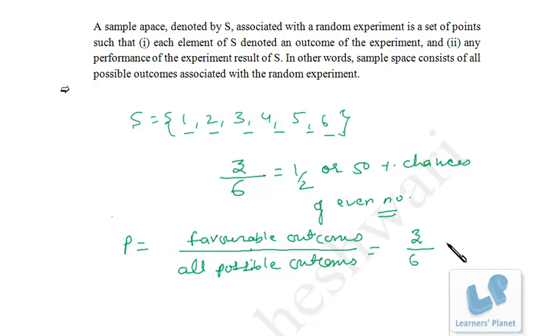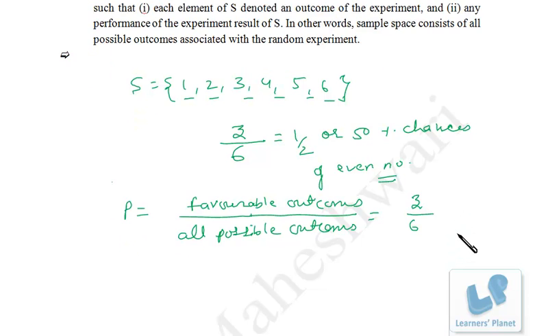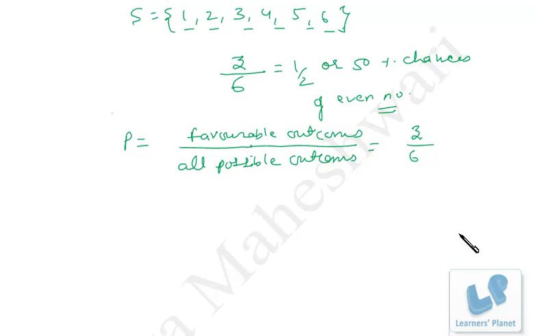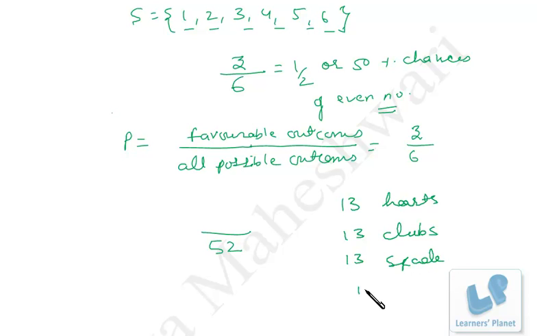Similarly, we can take one more example. Suppose we have a deck of 52 cards, and we have to find out the probability of getting maybe a card of hearts, right? So in all, for a single card, the total possible events are 52, right? For a single card I'm talking about here. Now out of this 52, how many cards are of hearts? In all there are 13 cards of each suit. That is 13 hearts, 13 clubs, 13 spades, and 13 diamonds, right?